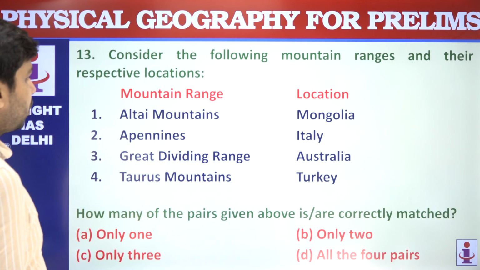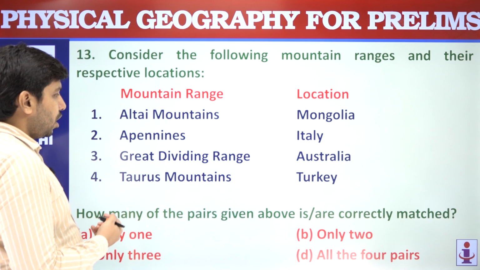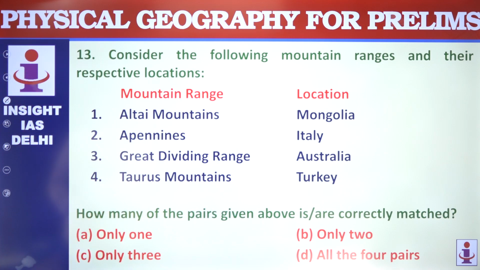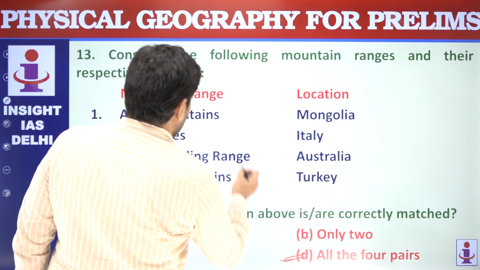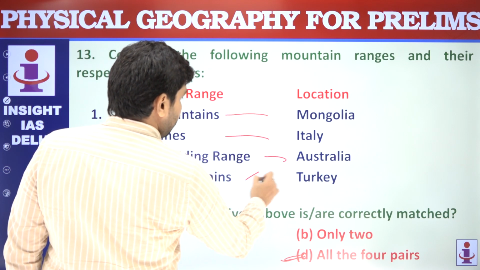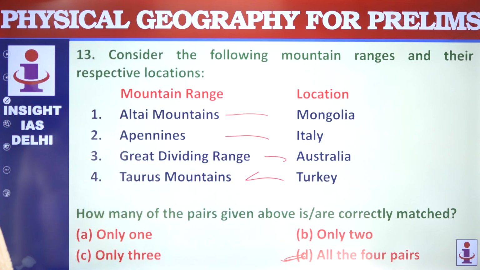Mountain range and location. Altai Mountains, Mongolia. Apennines, Italy. Great Dividing Range, Australia. Taurus is Turkey. All 4 are correctly matched. So D is the correct answer.